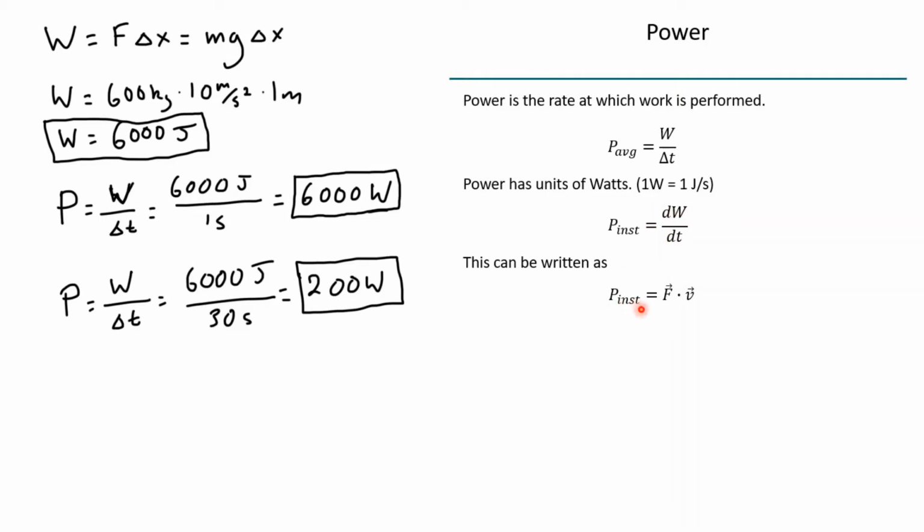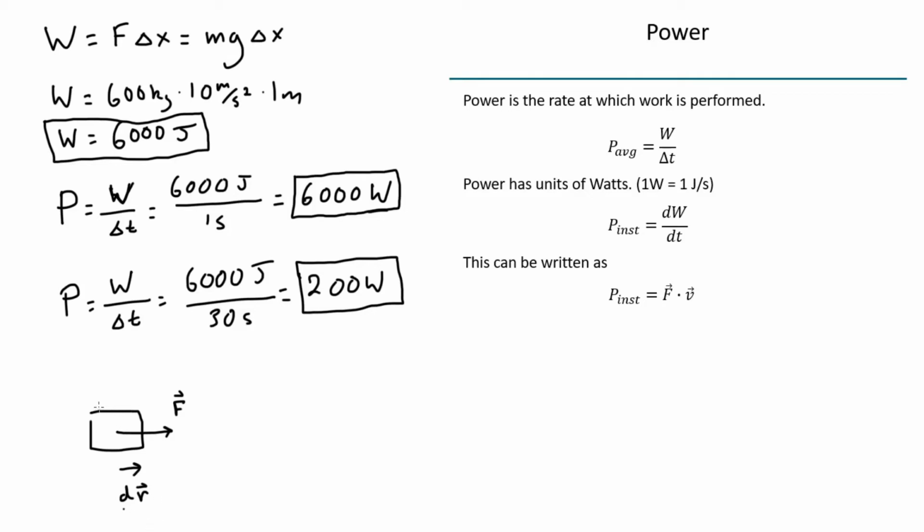And this instantaneous power can be written as the dot product of the force and velocity vectors. Okay, that seems a little weird. Let's take a minute and see why that's true. So let's say we have some object and we apply a force F to that object, and it moves through some little displacement vector like this, and we'll call this little displacement vector dr.